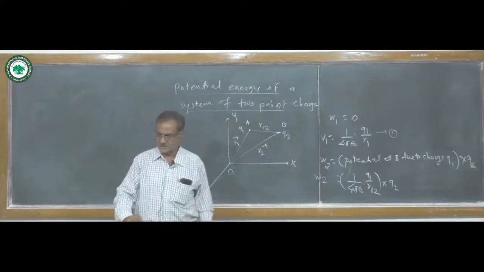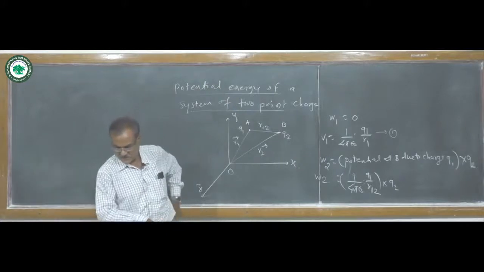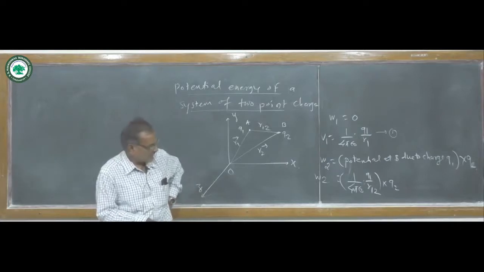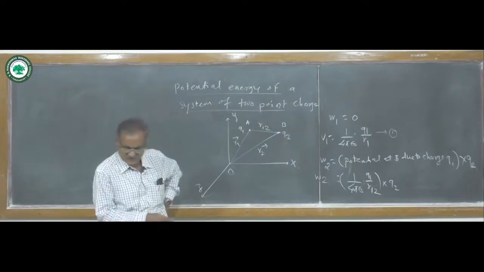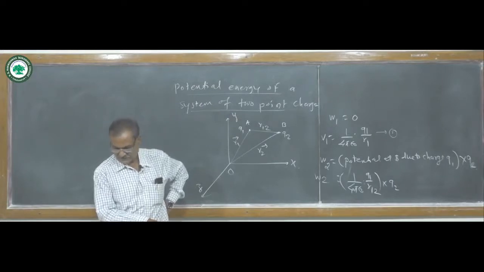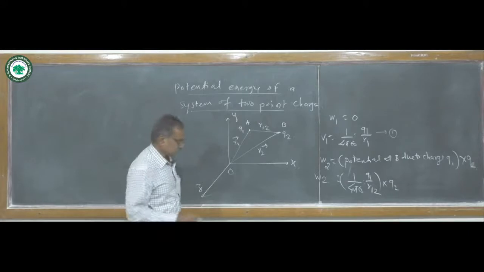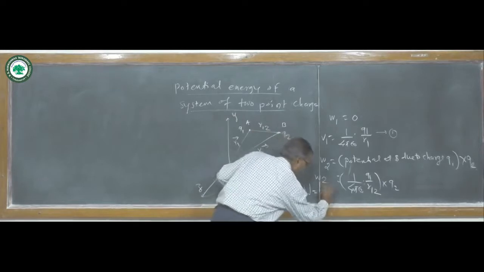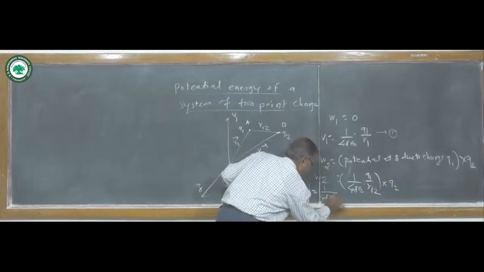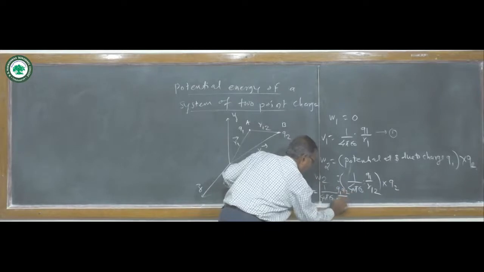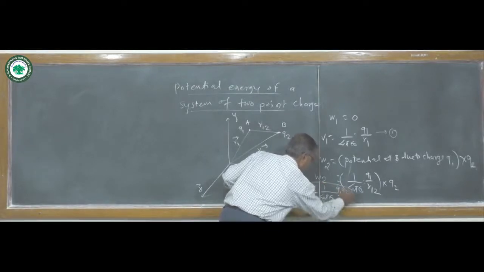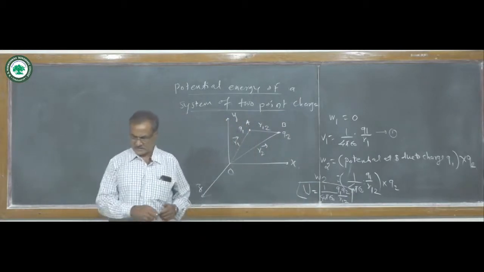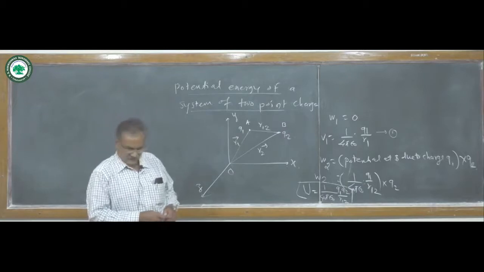in bringing the two charges to their respective locations is stored as the potential energy of the system. So we can write the potential energy of the system as capital U equals 1 upon 4 pi epsilon naught, Q1 Q2 by distance R12. Now this is the potential energy of the configuration of two charges in the system.